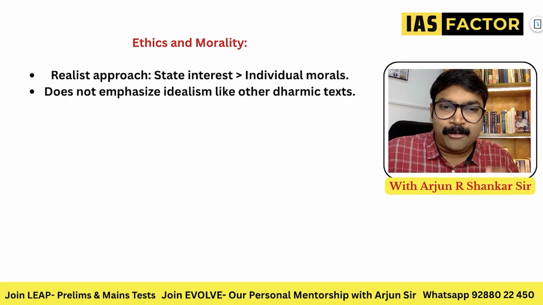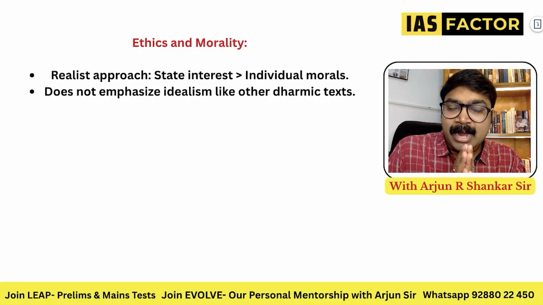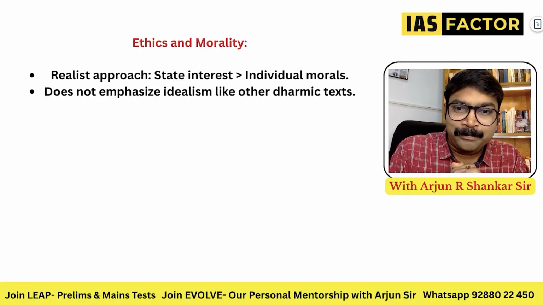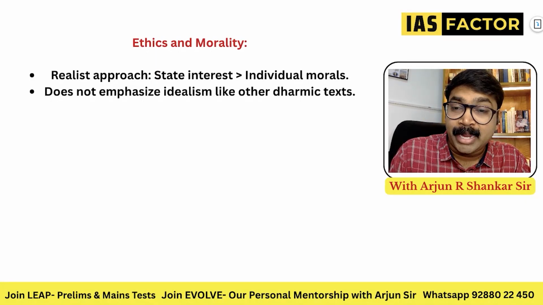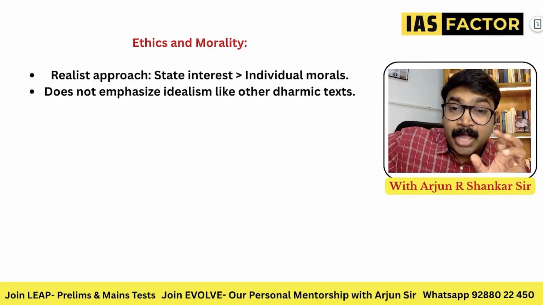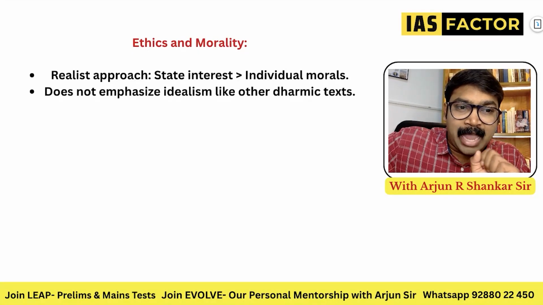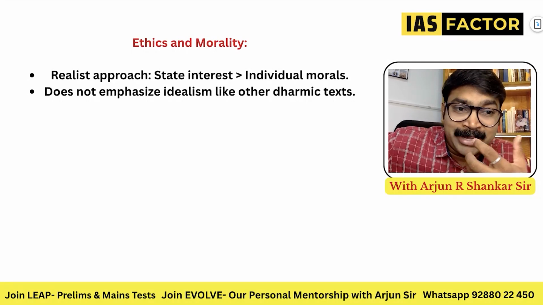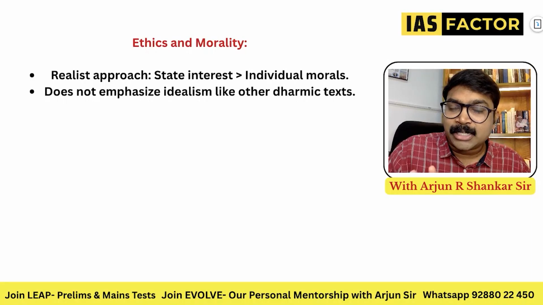So ultimately, the Arthashastra is a complete book which covers almost every aspect of administration, kingship, and how a king should behave. It also shows how many ministers should be there in the cabinet. The immediate circle should have how many ministers. What should the king do? What should the king eat? Everything is actually in this book.